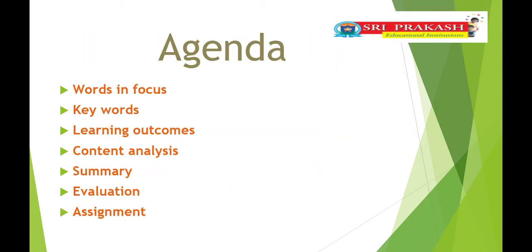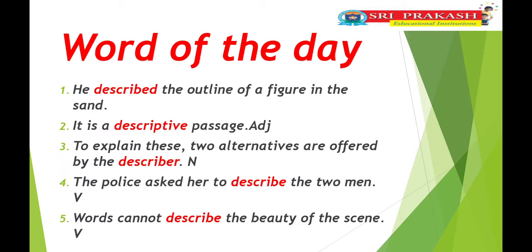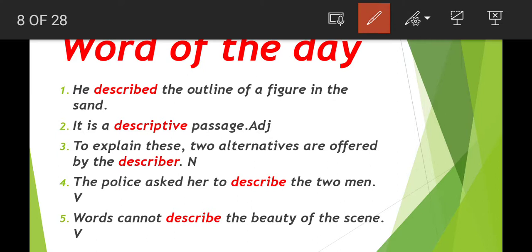He described the outline of the figure in the sand. Here described is used as a verb. What is that, children? Verb. Next one, it is a descriptive passage. Here descriptive is used as an adjective. What is that, children? Adjective.